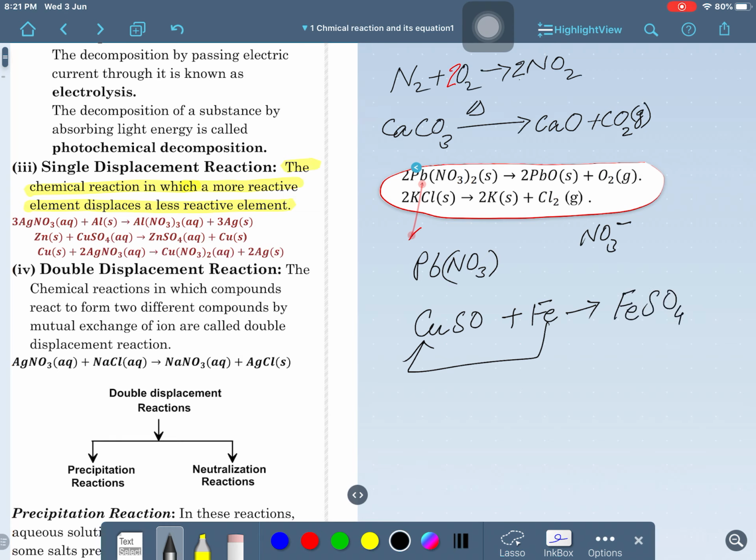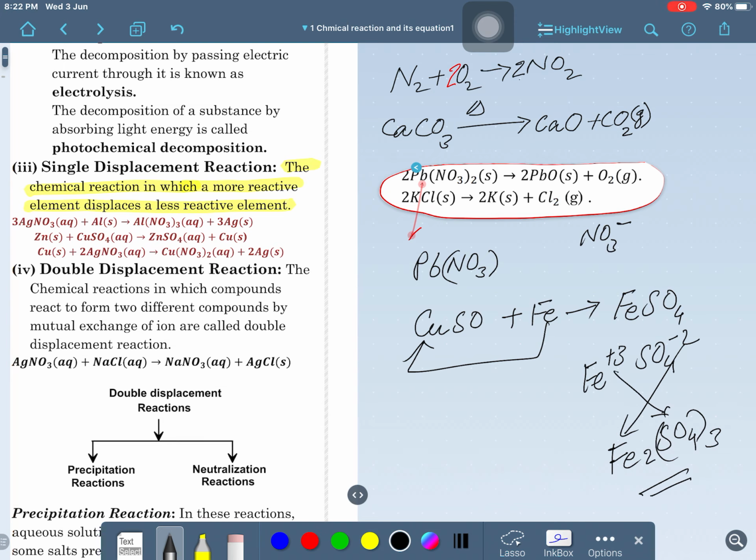FeSO4. What is the valency of Fe? The valency of Fe is +3 and the valency of SO4 is what? -2. So, what can we write here? What will be the combination? The 9th class crisscross method you studied here. The chemical formula will be Fe2(SO4)3. Clear? This type of compound will form here.